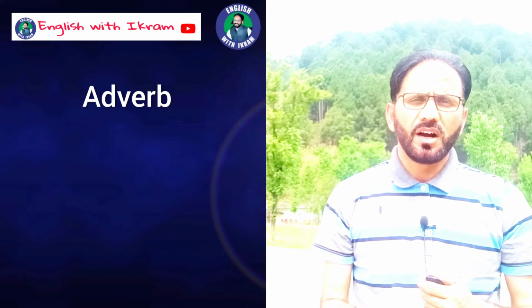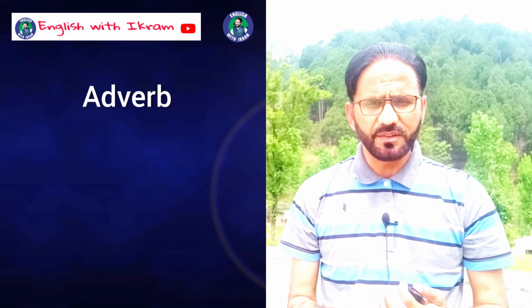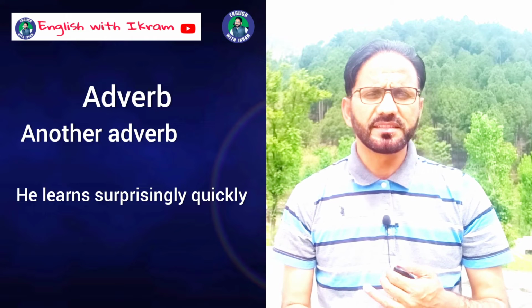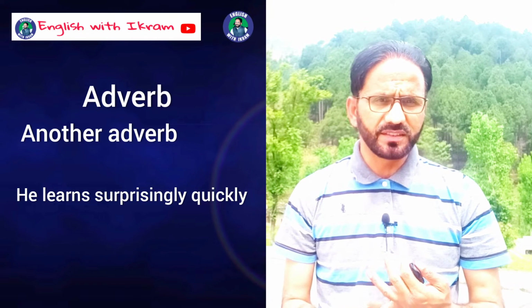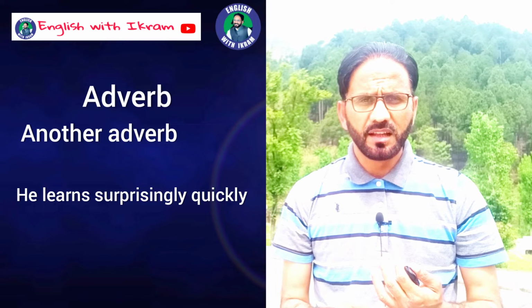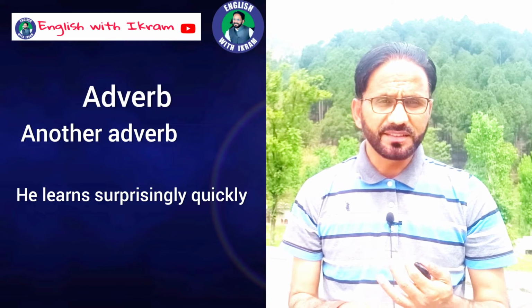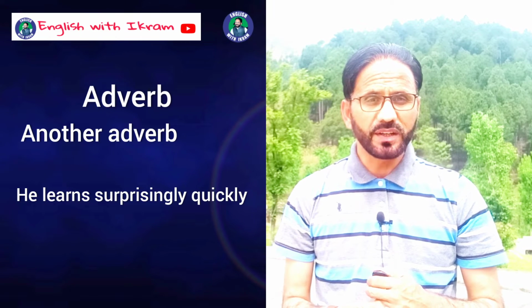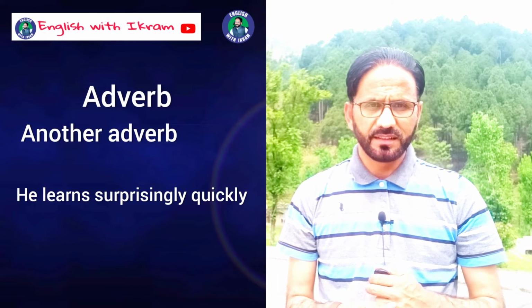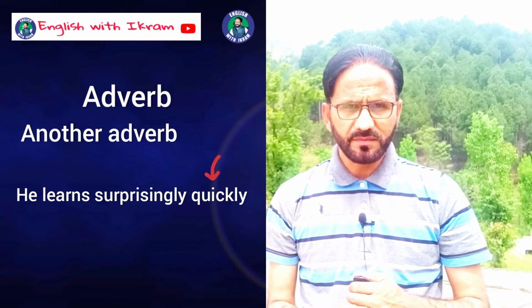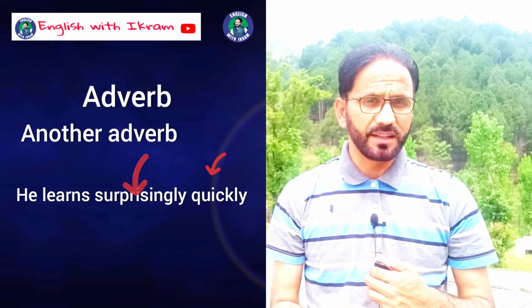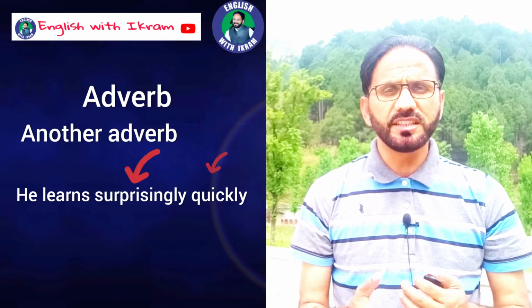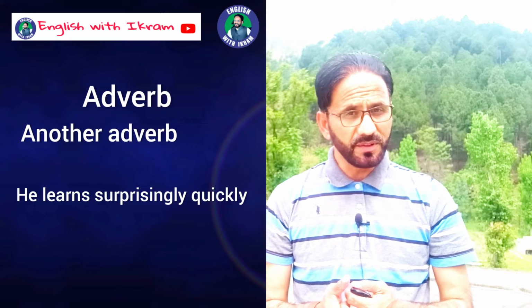Right? Now, how can an adverb modify another adverb? He learns surprisingly quickly. Now the basic sentence is he learns quickly. Quickly is an adverb because it's modifying a verb, learns. Now the word surprisingly is adding something in the meaning of another adverb, quickly. How quickly? Surprisingly quickly. He learns surprisingly quickly. He learns extremely quickly. So extremely or surprisingly, these are adverbs because these words are adding something in the meaning of adverbs.